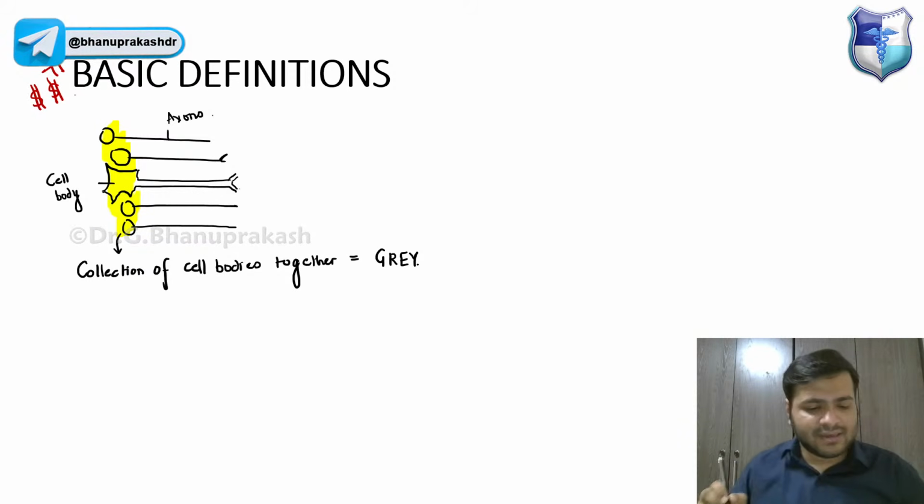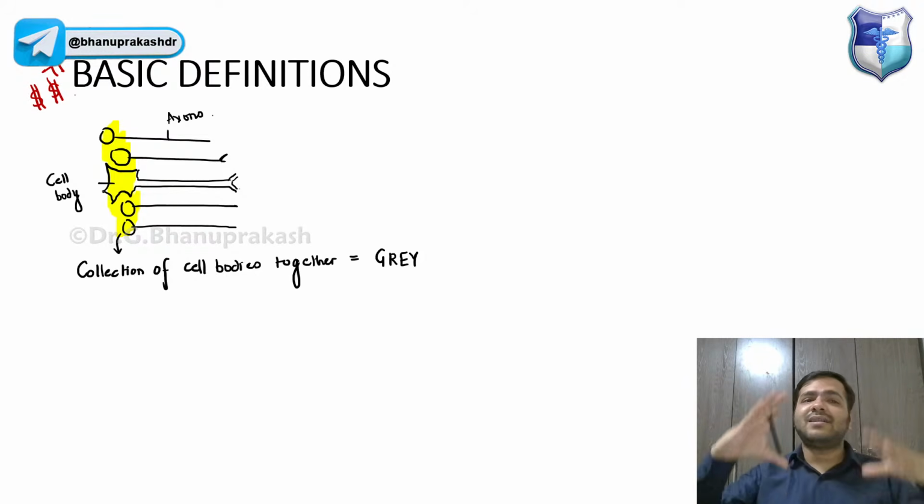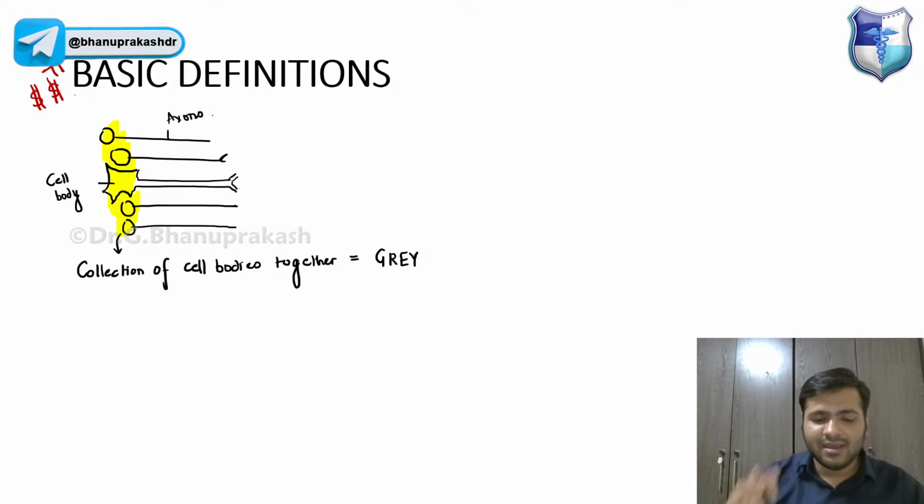Everyone asks, what is this gray matter, white matter? I will be talking about the gray and the white matter today. So listen guys, what is this gray matter? This is the collection of neurons, and specifically the cell body part. It's the soma, or the cell body, which contains the nucleus. So you have to remember, it is the collection of cell bodies together that is called the gray matter, right?